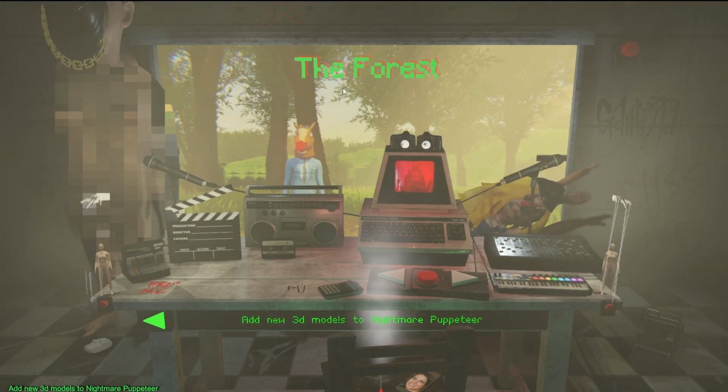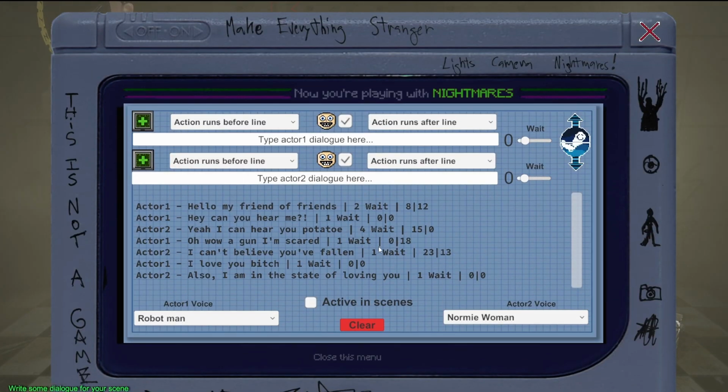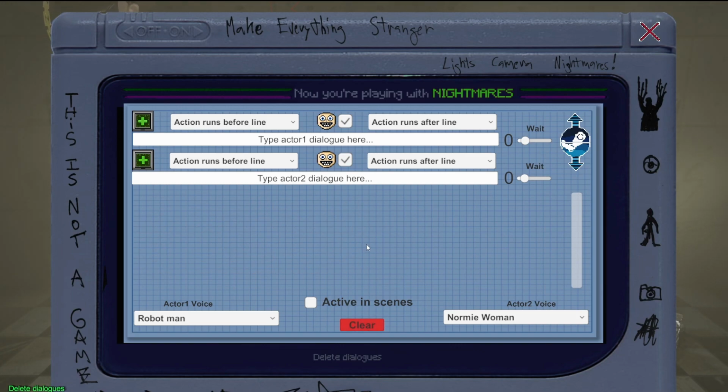So now let's get to the typewriter. Let me show you how to write this stuff in here. Let's clear this. This is a dialogue to write for the first actor. This is a dialogue to write for the second actor. We have an action that will run before the line, an action that will run after the line, and we can add a wait before the line is spoken. So it goes action, then the wait, then the dialogue, and then the after action. That's the order. So I'll go, hello, I am your friend.